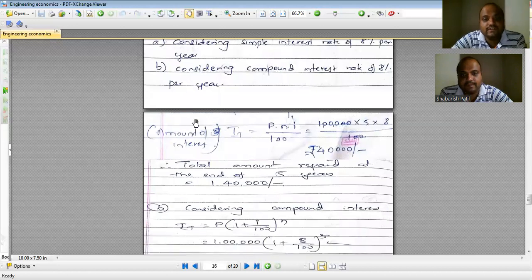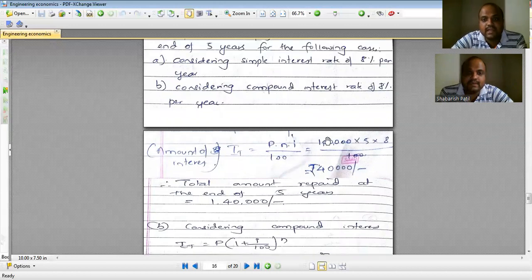So amount of interest, now we'll discuss with case A. Amount of interest IT is PNI by 100. Your P is 1 lakh in this case, N is 5 years as mentioned, and interest is 8 divided by 100. So if you could simplify this, this becomes 40,000.